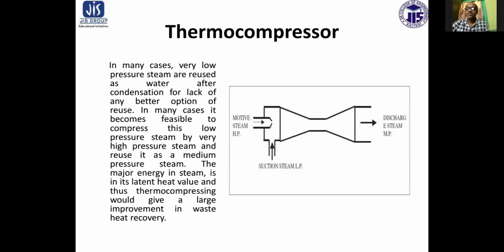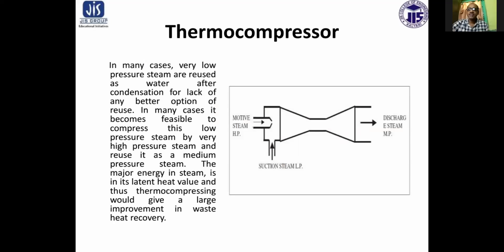Here, first of all, it is a thermocompressor, which is used to recover heat in waste heat recovery cases. So, what is this thermocompressor? A very low pressure steam can be reused as water after condensation for lack of any better option of reuse. So, if very low temperature, low pressure steams are to be reused, then this thermocompressor device is very useful.